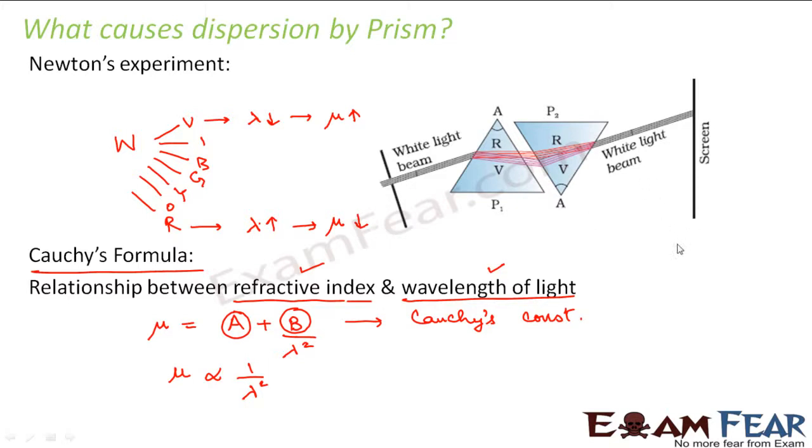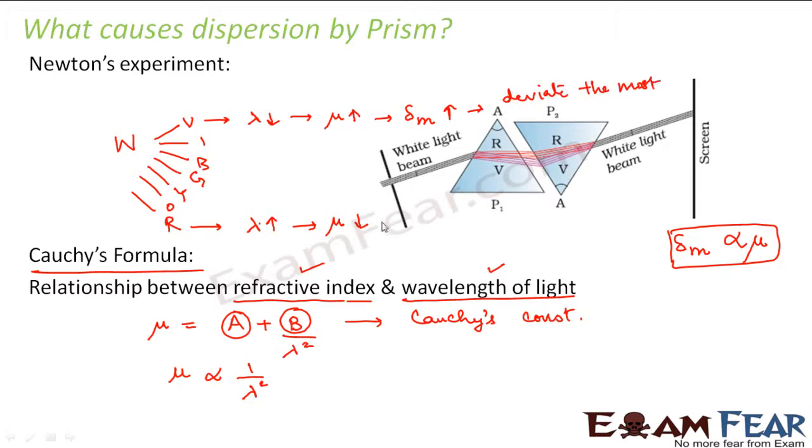And again, there was another observation which told that the angle of deviation is directly proportional to the refractive index of the medium. That means the color for which the refractive index is maximum, for that the angle of deviation will also be maximum. So therefore, violet will deviate the most. So violet color would deviate the most, and similarly in this case delta M would be minimum, and therefore red color would deviate the least.